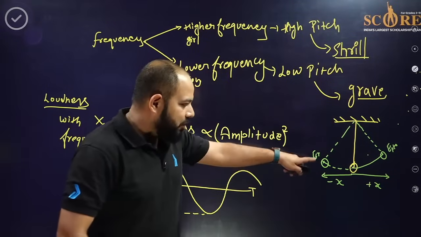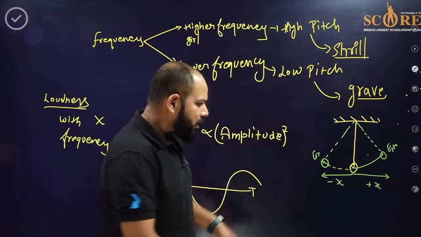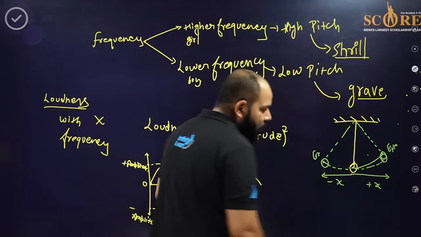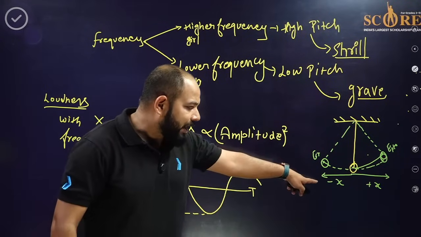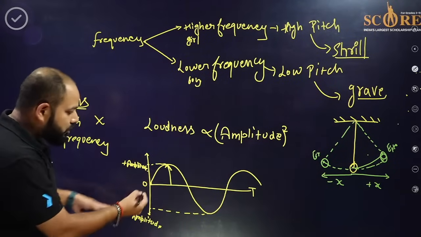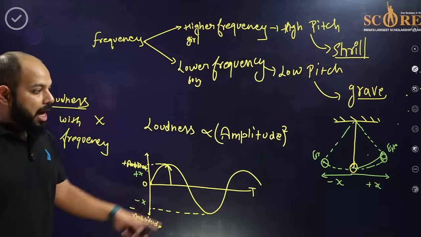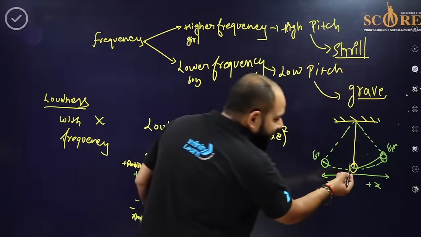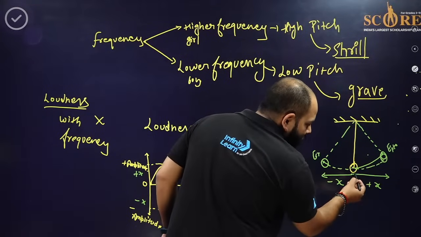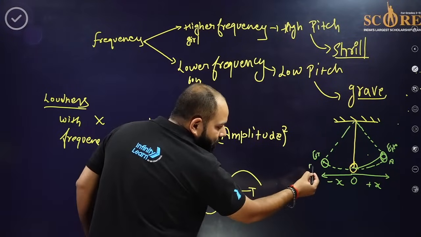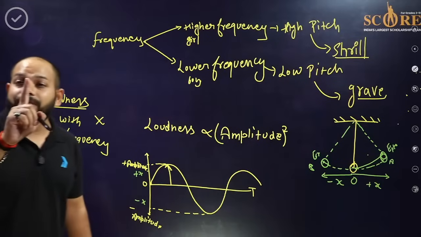Although I have drawn it a little inaccurately because of the freehand drawing, it will be like this. So this is the positive x and this is the negative x. First the bob goes from O to A, then A to O, then O to B, and B to O. That's called one complete cycle.